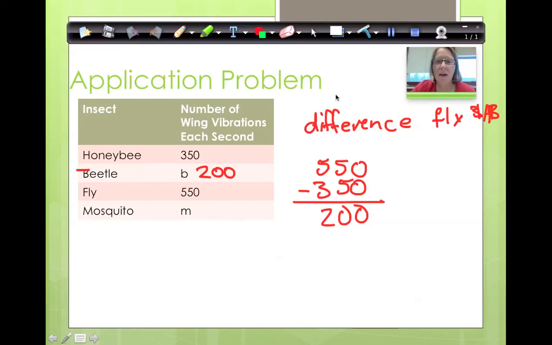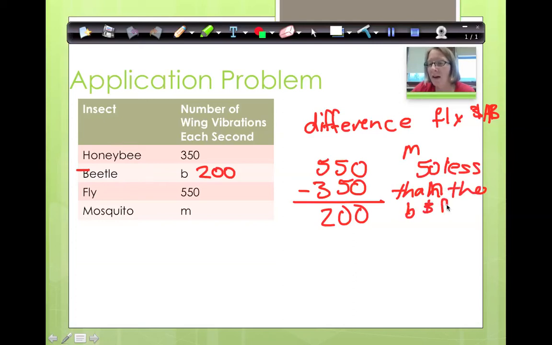Okay? Now, the mosquito. The mosquito's number of wing vibrations is the same as 50 less than the beetle and the fly combined. So first we've got to find out what the beetle and the fly combined is.